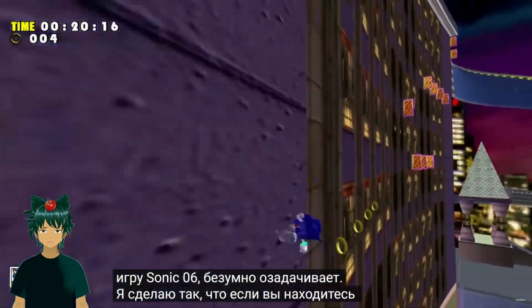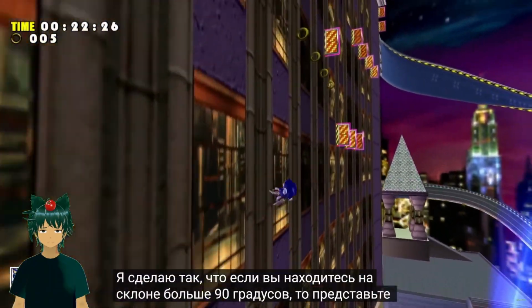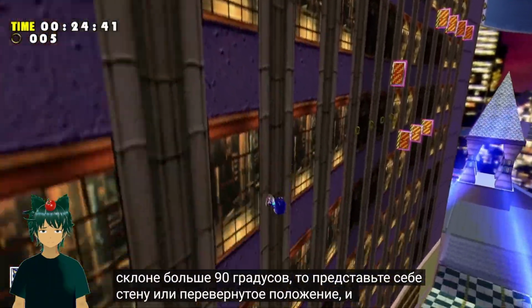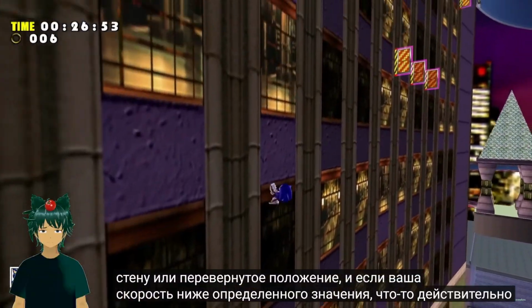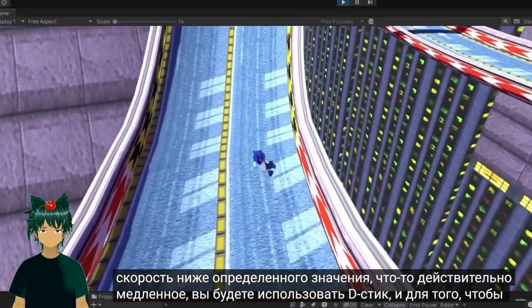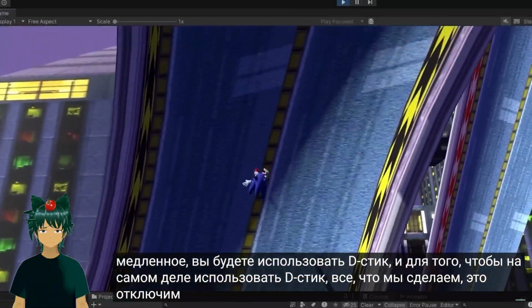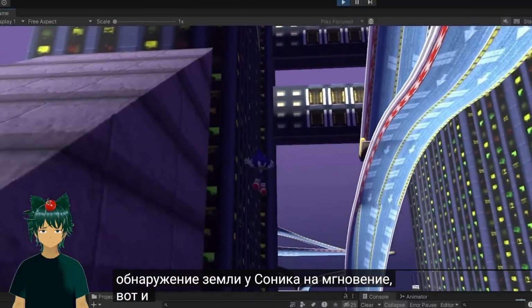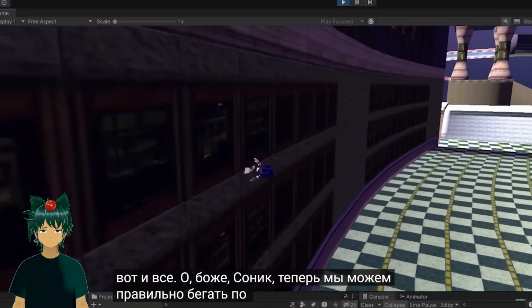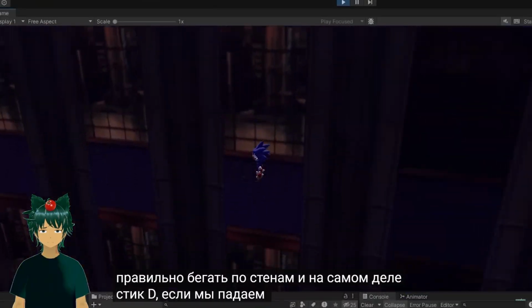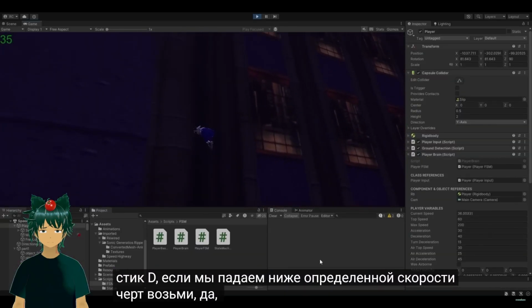I'll make it so that if you're on a slope greater than 90 degrees, so think a wall or being upside down, and if you're below a certain speed, something really slow, you'll de-stick. And in order to actually de-stick, all we'll do is disable Sonic's ground detection for a moment. There we go. Oh god, Sonic, no! We can now run on walls properly and actually de-stick if we fall below a certain speed. Hell yeah, this is truly happening.